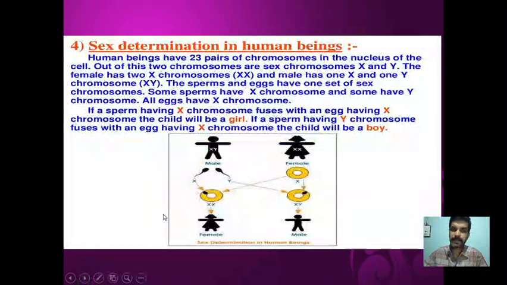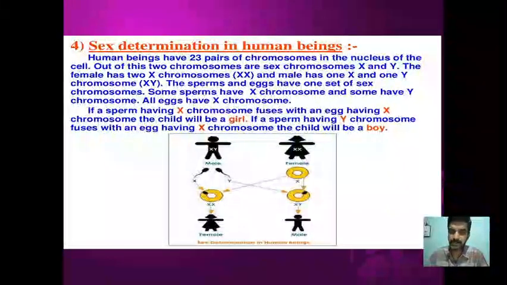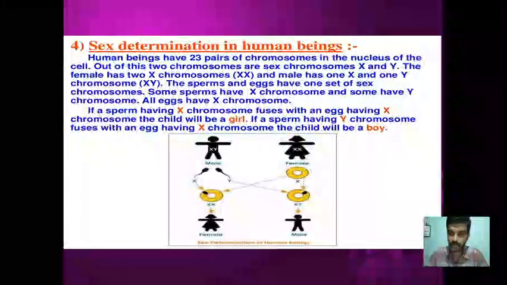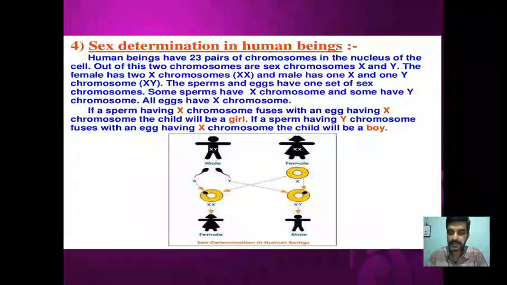In human beings, there are 46 chromosomes, grouped under 23 pairs, as I already told you in the last section. The 22 pairs of chromosomes are called autosomes. They are responsible for autosomal characters, meaning the body characters, such as the formation of our heart, internal structures, muscles, everything. But the last pair, the 23rd pair, is responsible for sex determination.